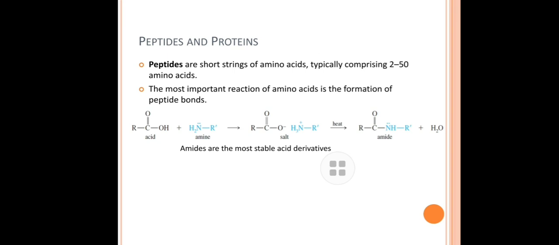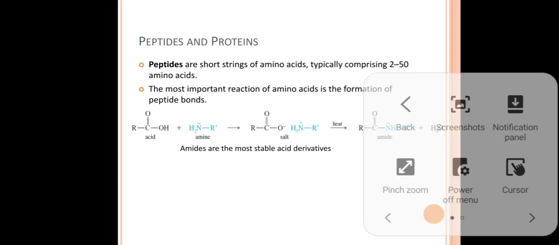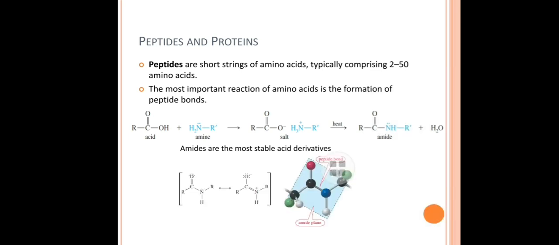Amides are the most stable derivatives of amino acids because there is a partial overlap of the double bond between the carbon and nitrogen. This restricted rotation of the carbon-nitrogen bond gives stability to the amide derivatives.